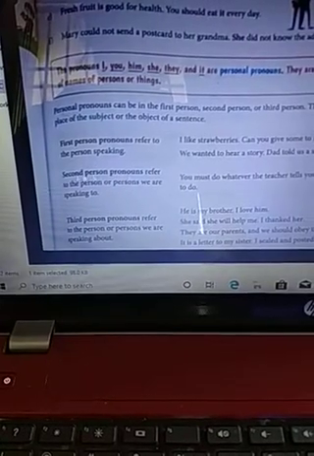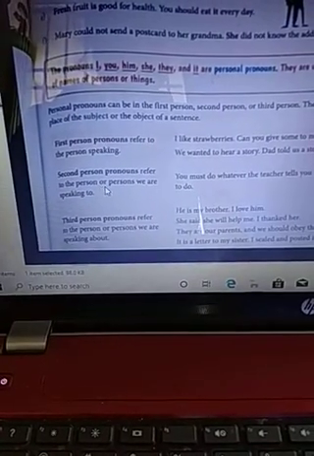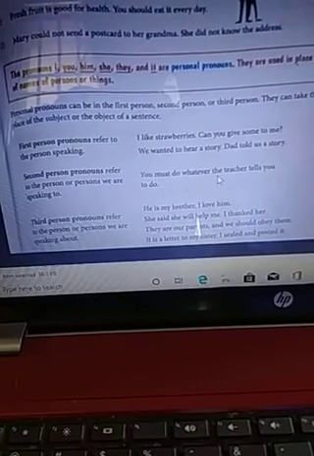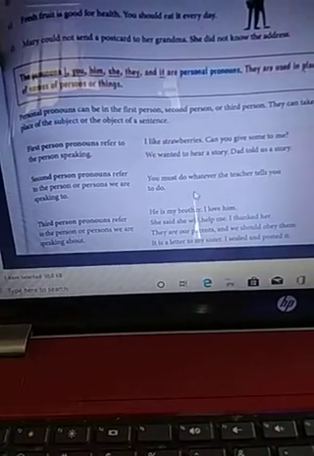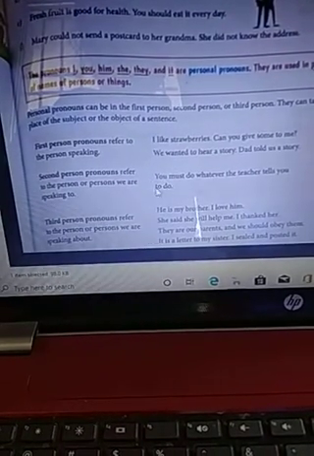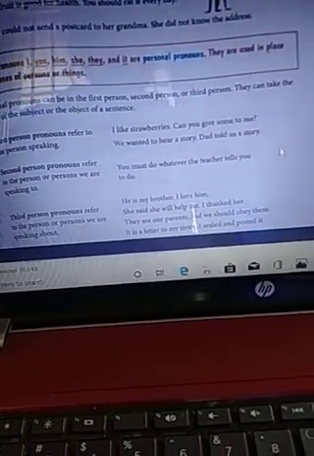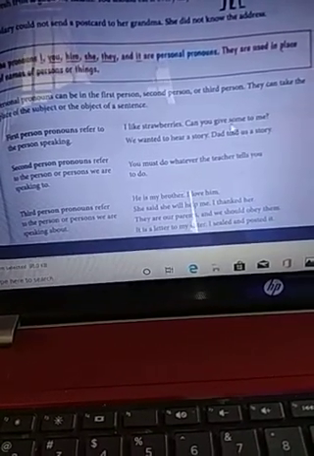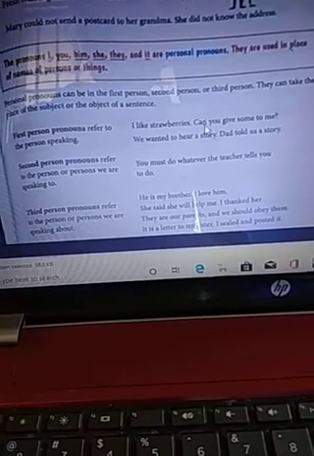Second person pronouns refer to the person or people you are speaking to. You must do whatever the teacher tells you to do. Here "you" is the second person. Here also "you" is used for second person.